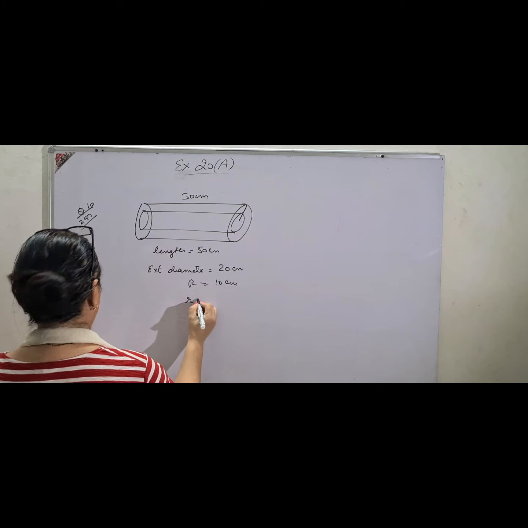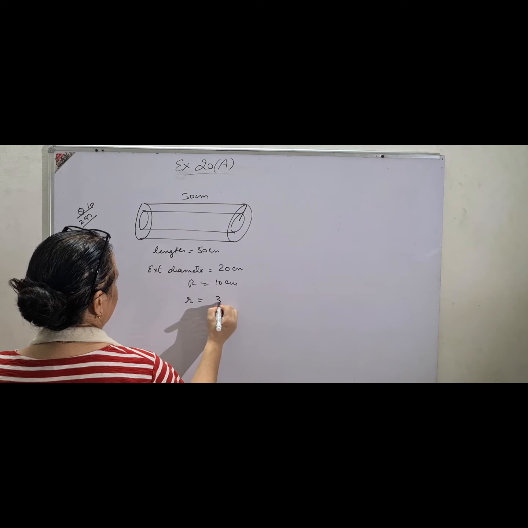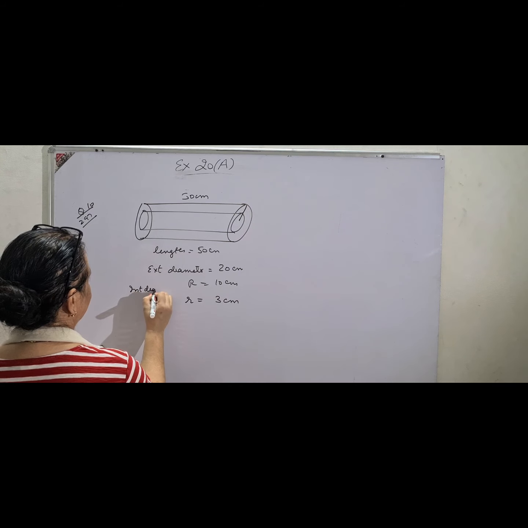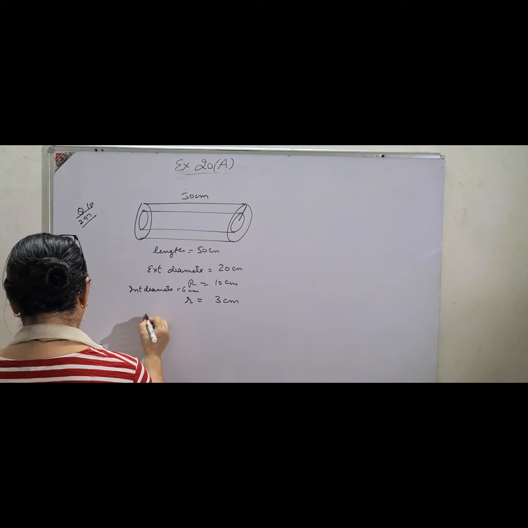The internal diameter is again given to be 6 centimeter, so the internal radius will be 3 centimeter. You have to mention it, children.